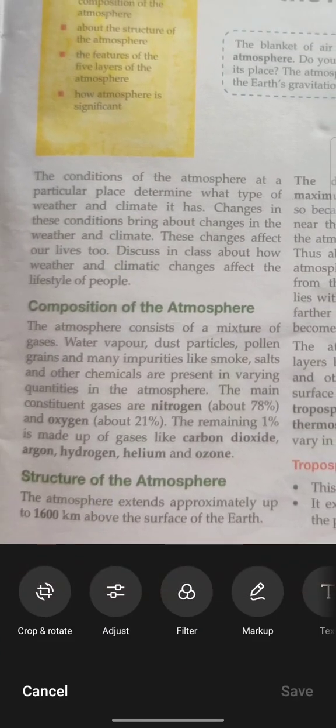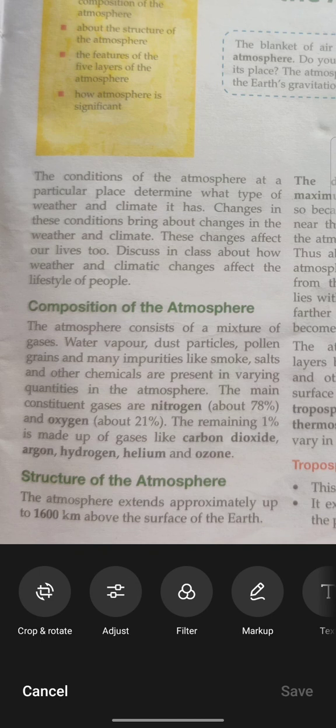Water vapor, dust particles, pollen grains and many impurities like smoke, salt and other chemicals are present in varying quantities in the atmosphere. Water vapor is present in air, and now we know about humidity. Dust particles can also be present. Pollen grains and many impurities like smoke, salt and other chemicals are present in our atmosphere. Pollution can also be present with the help of air. Clear? So all these impurities can be present. It consists of a mixture of gases.